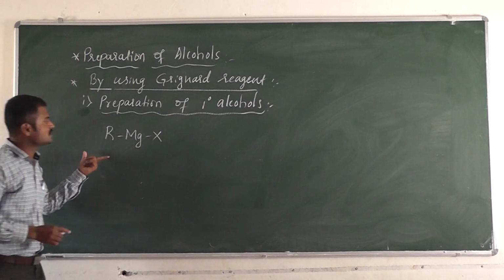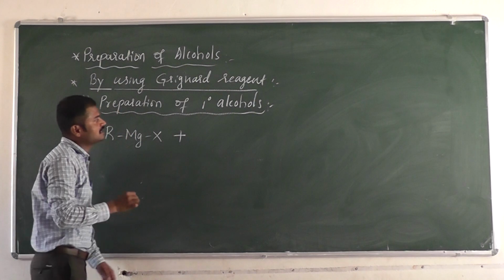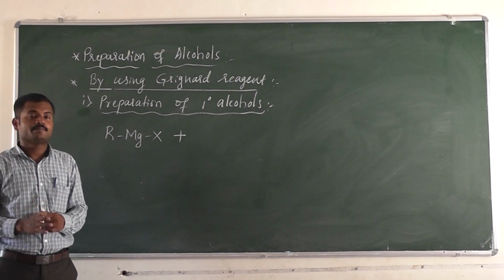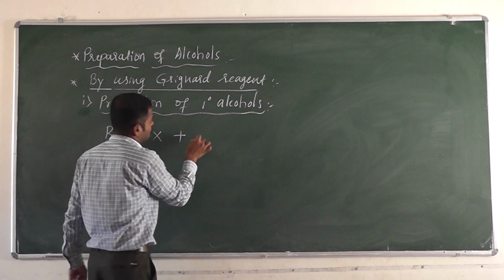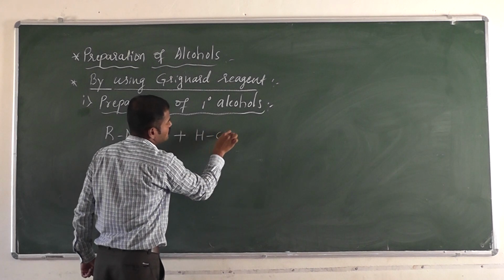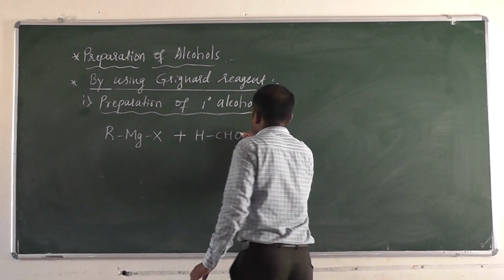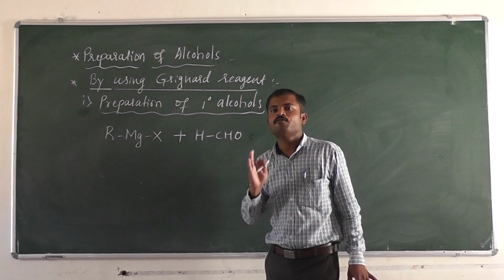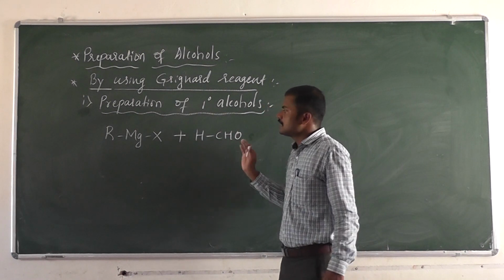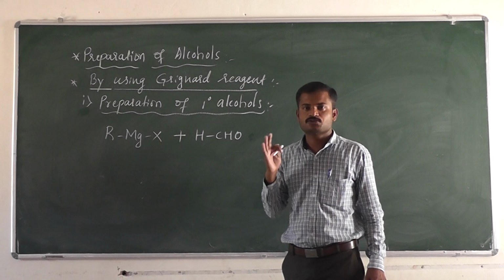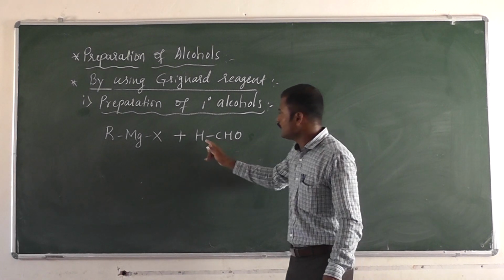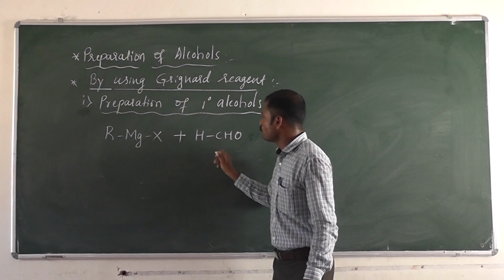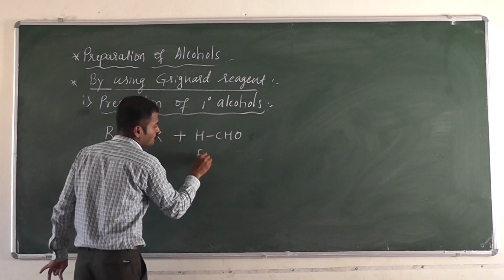This Grignard reagent is treated with formaldehyde. The first member of the aldehydes is formaldehyde, HCHO. CHO is the functional group of the aldehyde, and RCHO is the general formula of an aldehyde. Here I am replacing R by H, so it is formaldehyde.